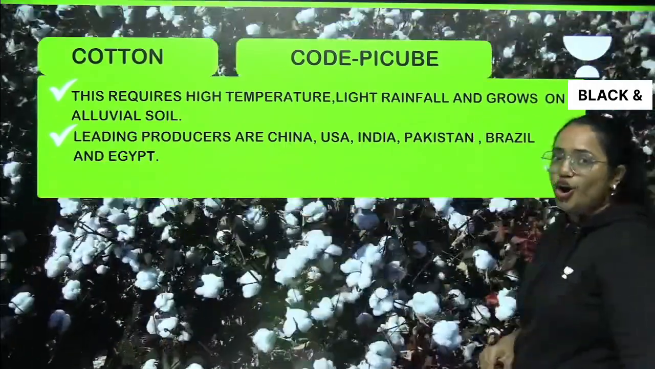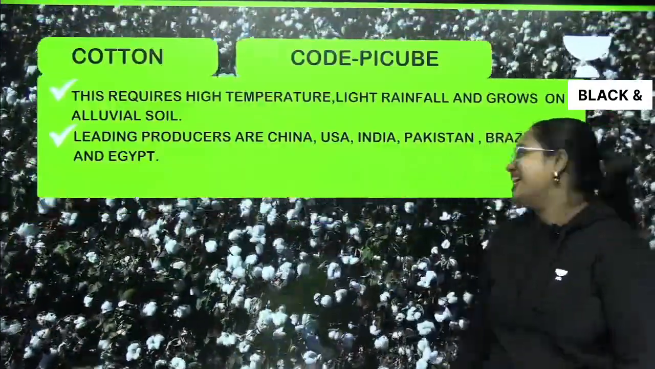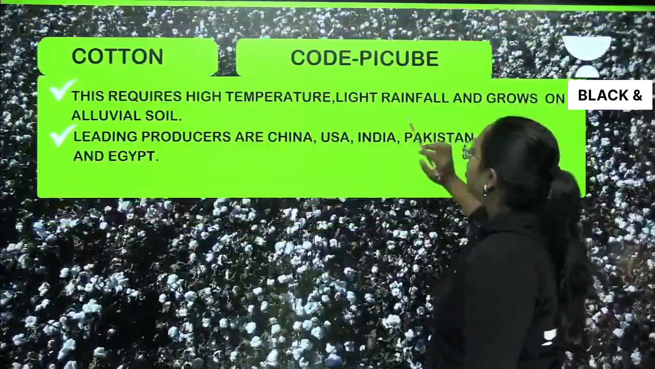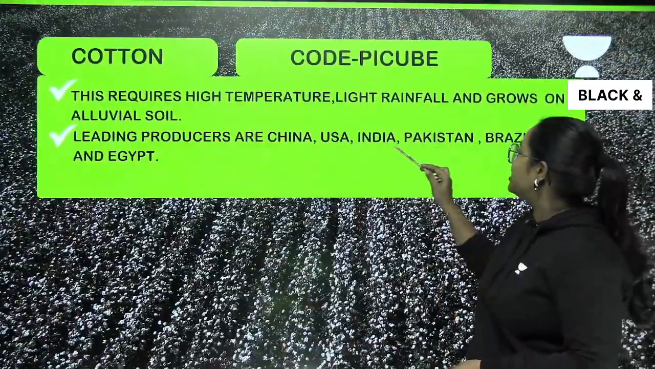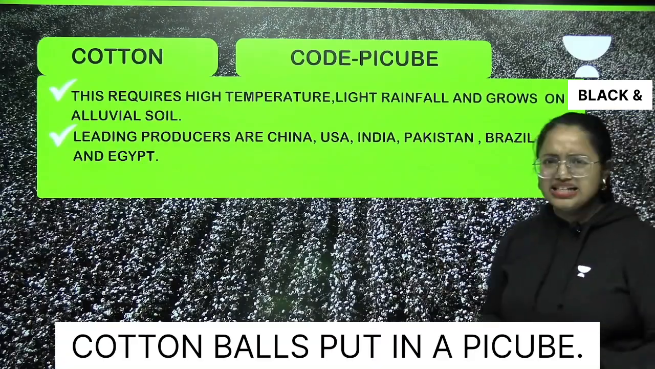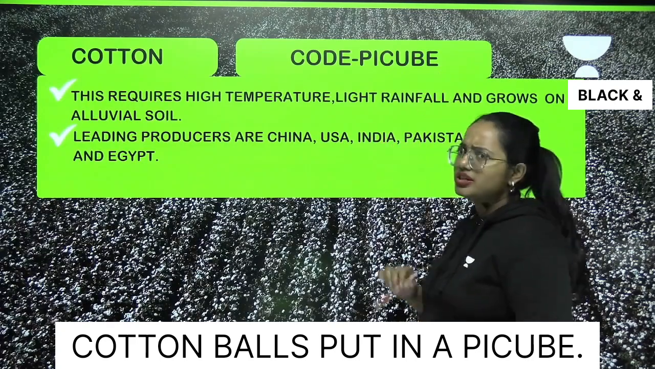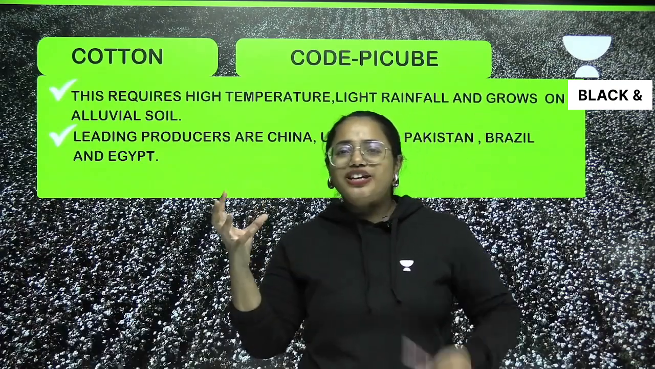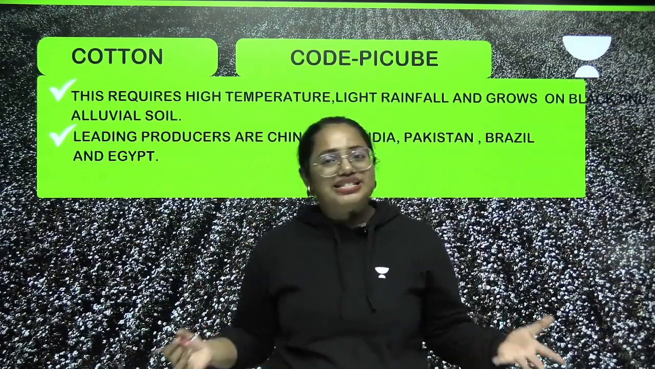Clear? Look at it. It's all about cotton. They look so beautiful, right? Yes. So cotton requires high temperature, light rainfall and grows on alluvial soil, right? So leading producers are China, USA, India, Pakistan, Brazil and Egypt. What is this particular code? Pie cube. Cotton. So cotton balls put in a pie cube. Very simple code, right? Clear? Very, very simple one.